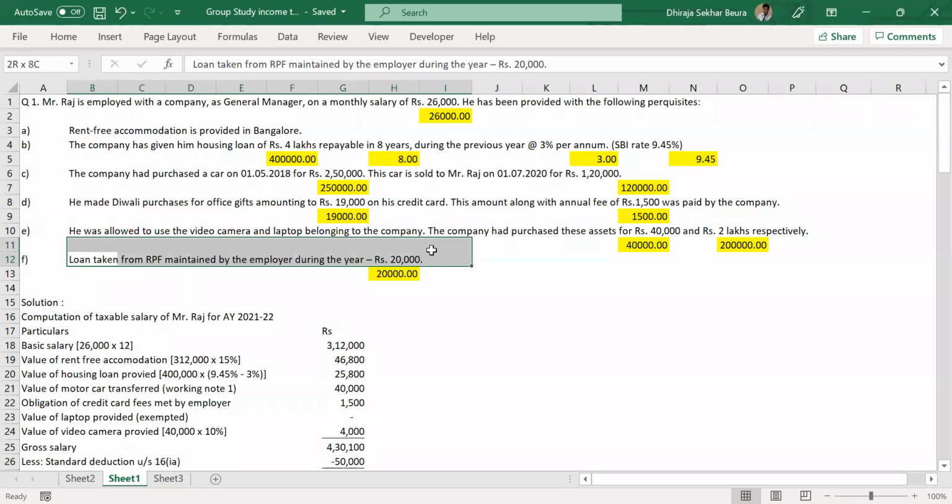Okay, now please read this sentence that I'm highlighting here. Loan taken from RPF maintained by the employer during the year, 20,000. What do you think? RPF is what? Recognized Provident Fund. Everybody must be paying some amount to PF, right? So from that PF account, you took out some loan. What do you think? Should you pay any tax? Is this taxable?